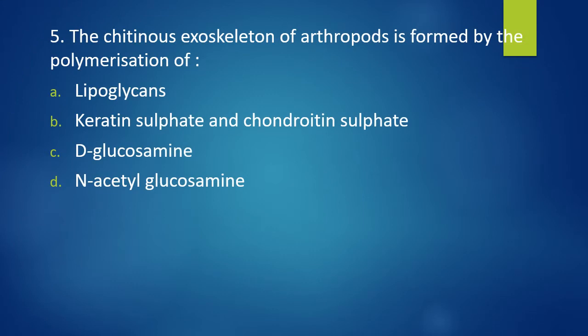Question number 5. The chitinous exoskeleton of arthropods is formed by polymerization of lipoglycans, keratin sulfate and chondroitin sulfate, D-glucosamine, or option D, N-acetyl glucosamine. Which of the following form the chitin polymer? The correct answer is option D, N-acetyl glucosamine forms the chitin.